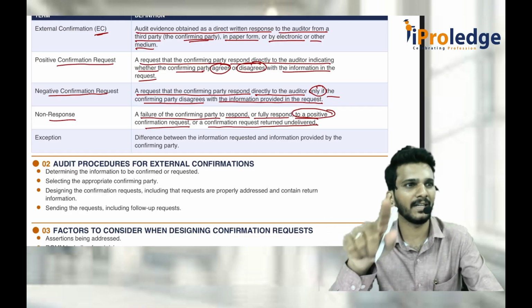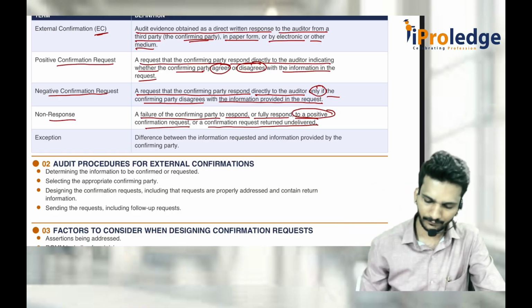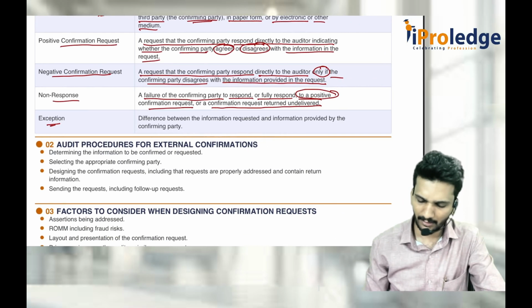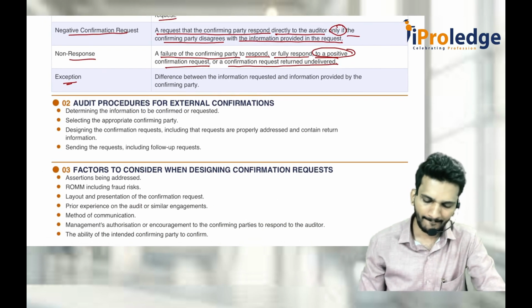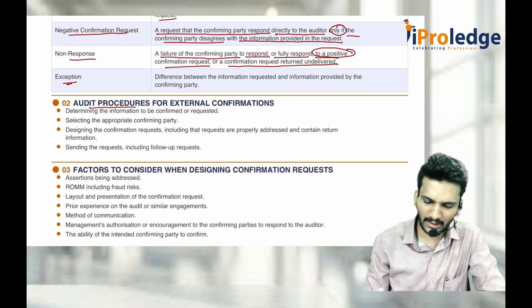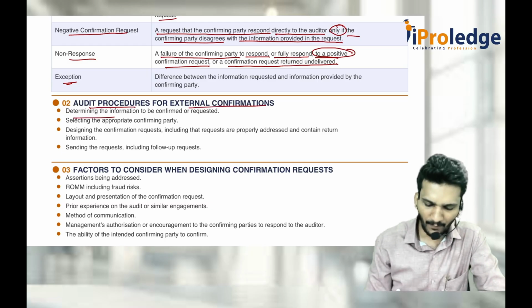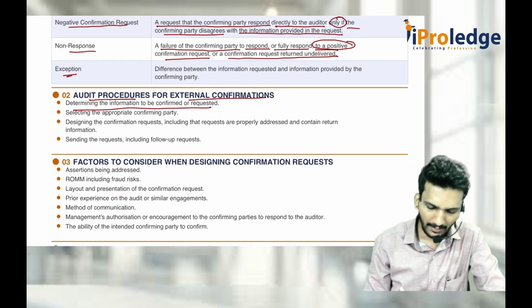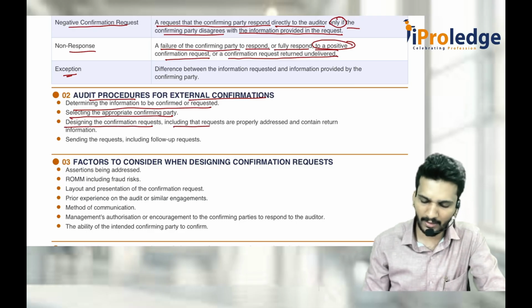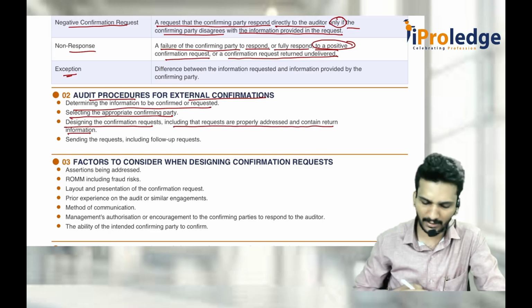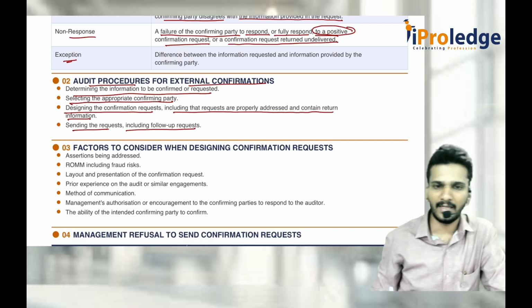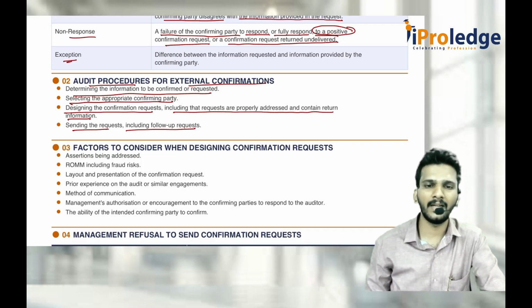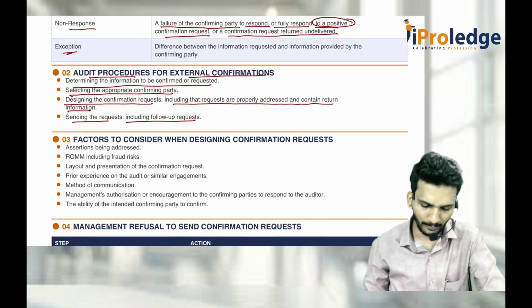The method of selecting that negative confirmation request. Then exceptions. Exception means deviation or difference. Then what are the audit procedures for external confirmation? First, determining the information to be confirmed or requested. Second, selecting an appropriate confirming party. Third, designing the confirmation request, including making sure the requests are properly addressed and contain the written information, and sending the request, including the follow-up requests. These are the four things: select the information, select the appropriate party, design it, send it and follow up.